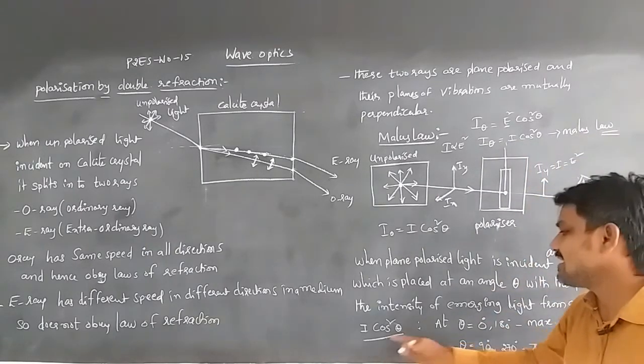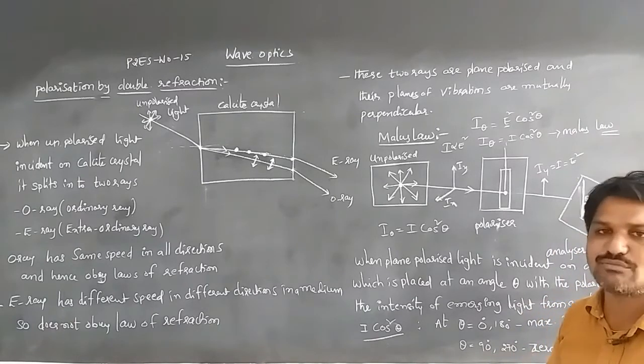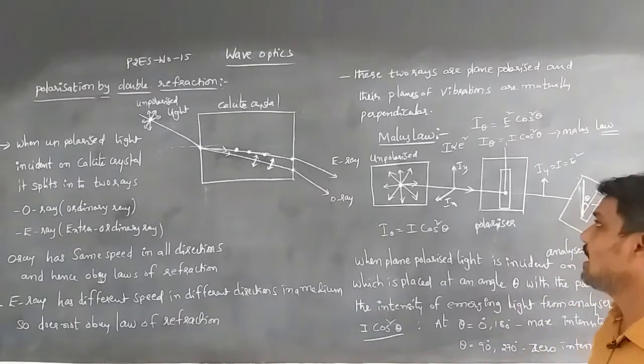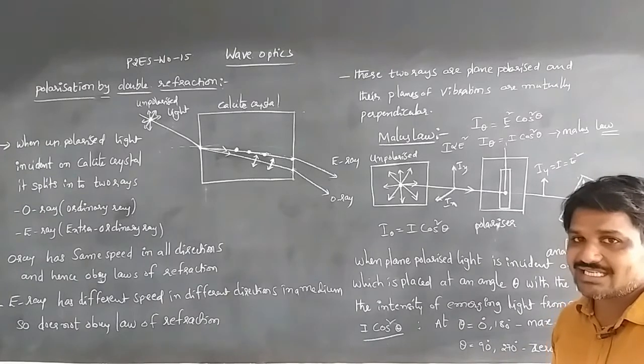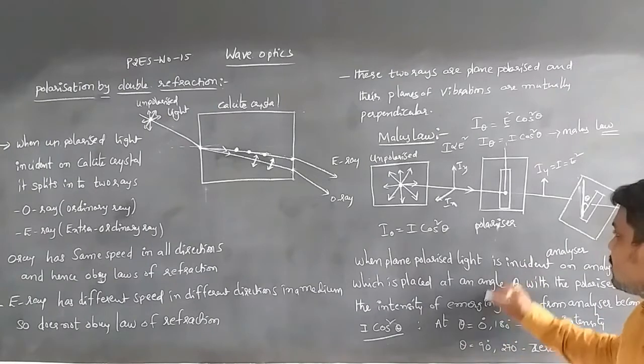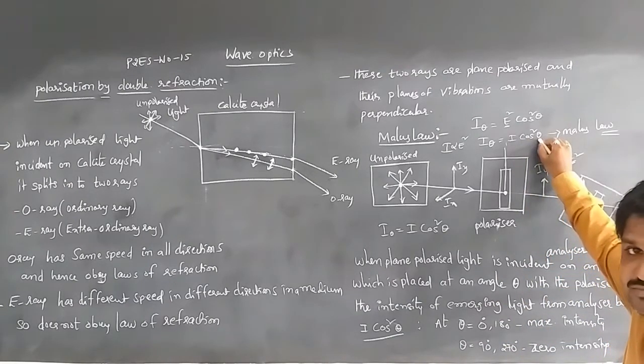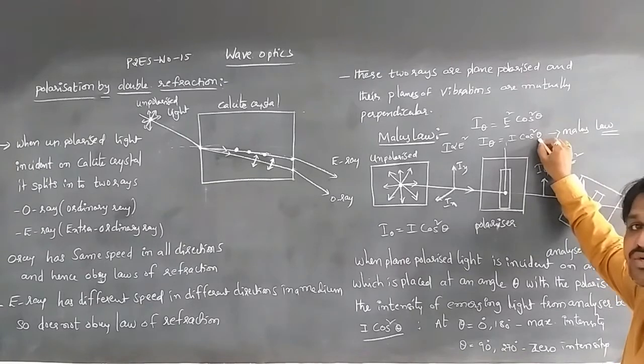Here the intensity of the emerging light changes as the angle between the analyzer and polarizer changes, so zero intensity and maximum intensity can be found. If theta is equal to 0 degrees, cos 0 is equal to 1.